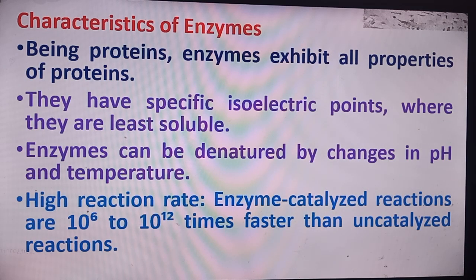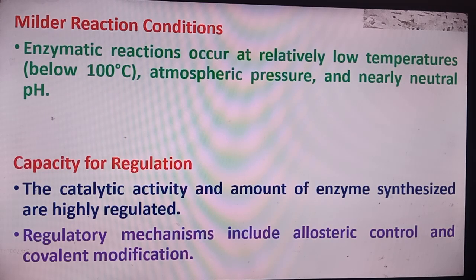Characteristics of the enzymes. Being protein, enzymes exhibit all the properties of the proteins. They have specific isoelectric points where they are least soluble. Enzymes can be denatured by the change in pH and temperature. High reaction rate. Enzyme catalyzed reactions are 10 power 6 to 10 power 12 times faster than uncatalyzed reactions.